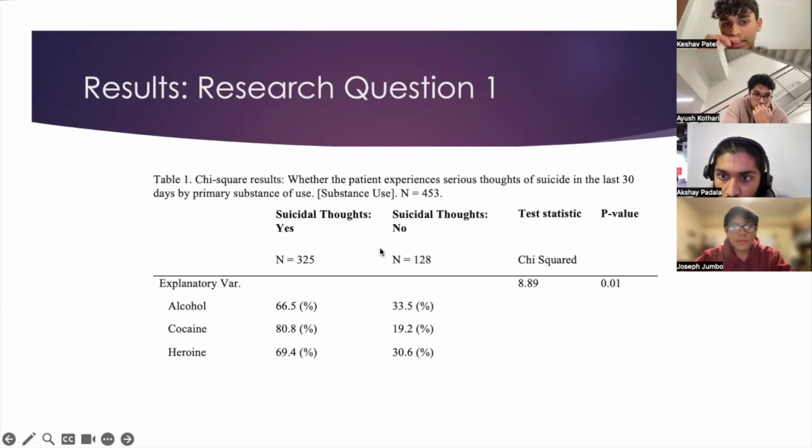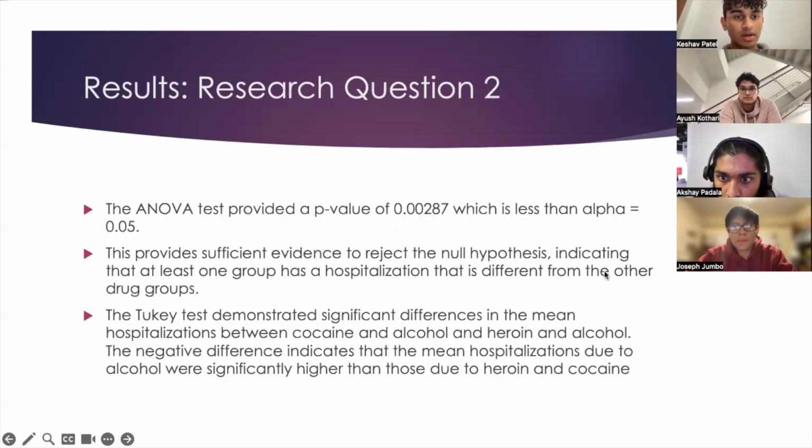And so this right here is a table. As you can see, under suicidal thoughts, yes column, 66.5% of those who use alcohol had those thoughts, 80.8% for cocaine, and 69.4% for heroin. And this is different than those who said no. Physically, you can see the numbers are different, and also statistically speaking, they are different as well.